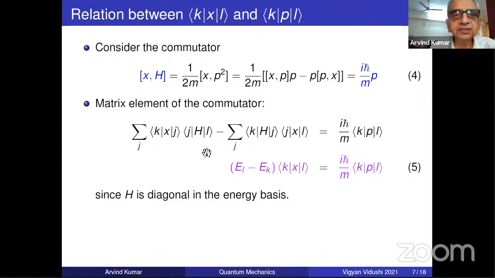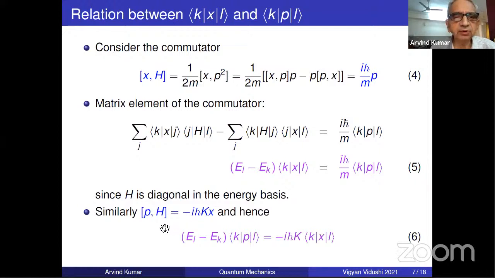And then it's very easy to see that HEL is going to give me EL, which will come out. And then the LJ is going to give me the Kronecker delta, so the sum will collapse to only EL times KXL. In the same way, the sum will collapse here because HK is EK, and once EK is outside, the sum will collapse. J will have to be equal to K. So again, I will get LK. So you get this equation and you get this equation. It's really very straightforward. I'm sure all of you will be easily able to do it.